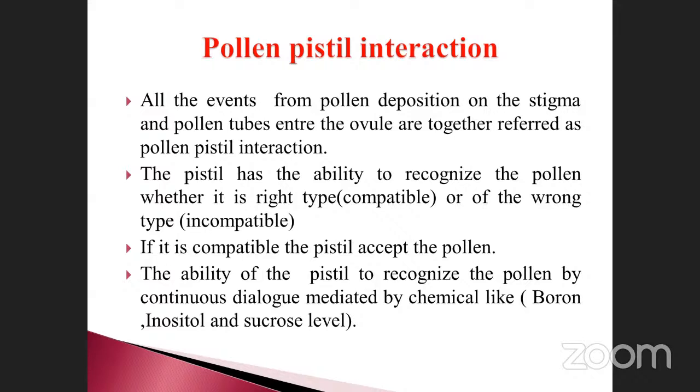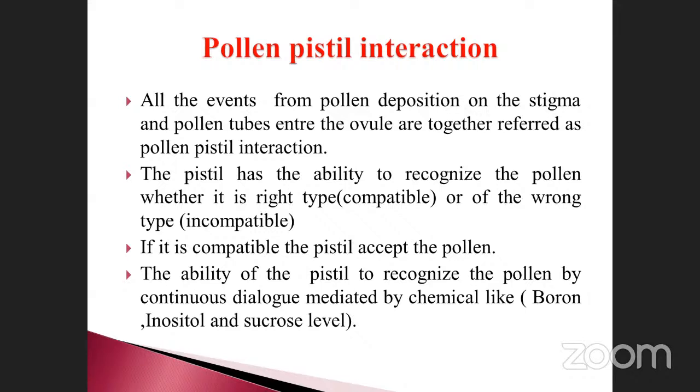If it is compatible, the pistil accepts the pollen grain. This is very important. Suppose it is the same kind of flower, mango or banana or whatever, the same pistil and pollen grain can interact with each other. This is compatibility, and it is easily acceptable. Other pollen grains are not easily accepted by the pistil.